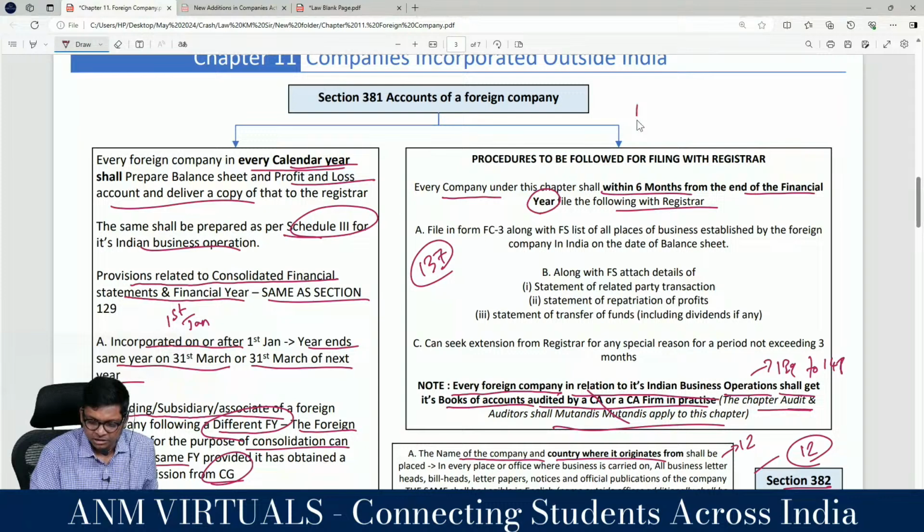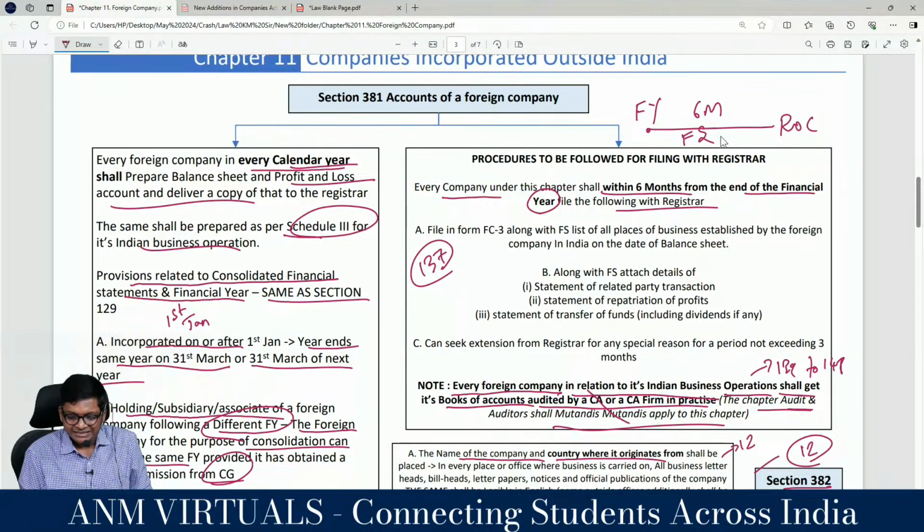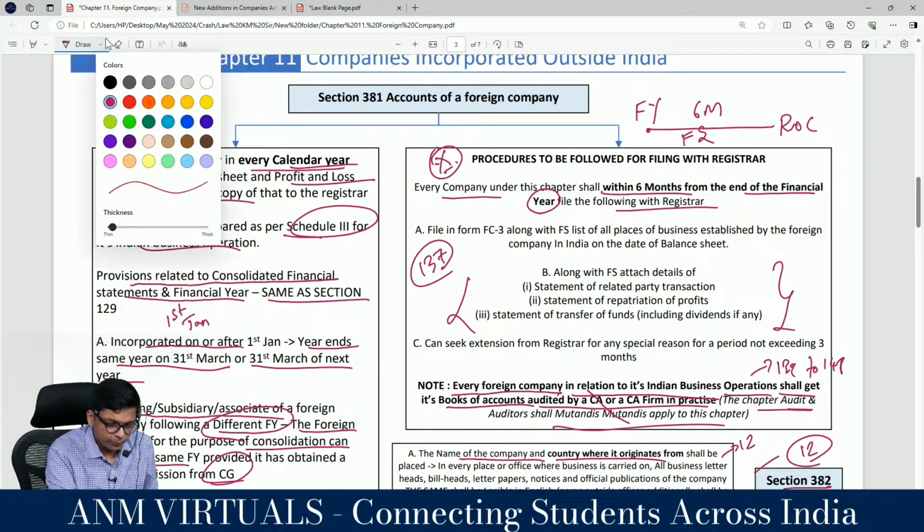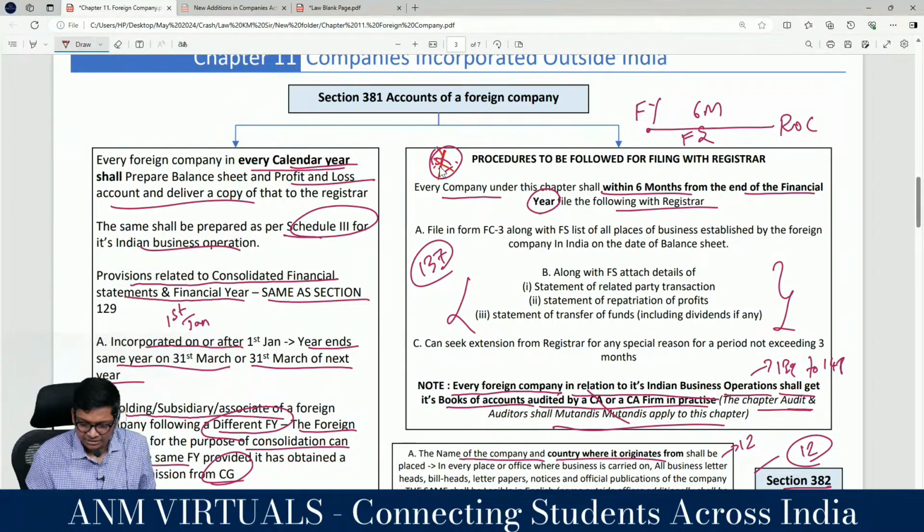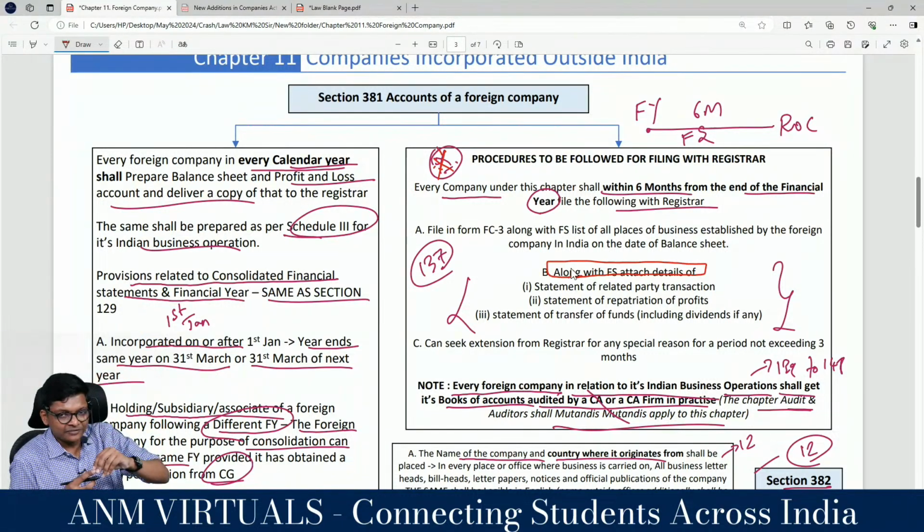Here there is a slight change: from the end of financial year, within 6 months you file to ROC details of financial statements. Are you following, guys? They will also file 3 new points along with the financial statements, which you anyway know. You can mark this as important.